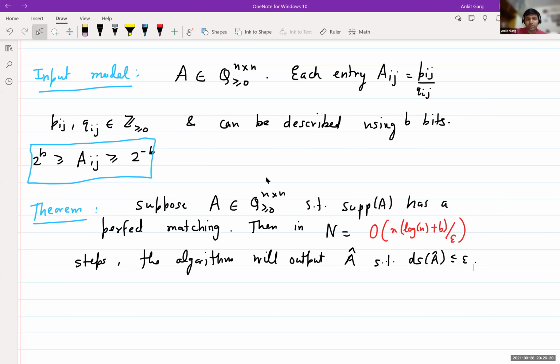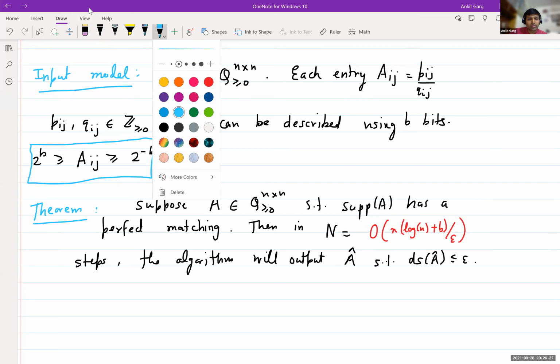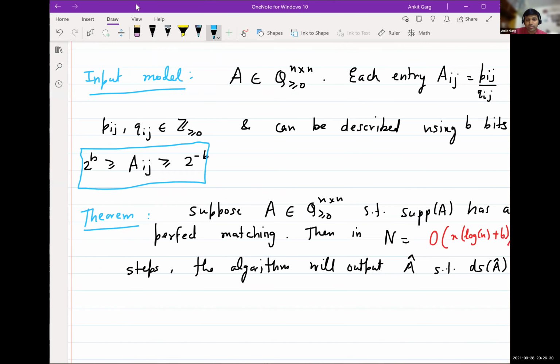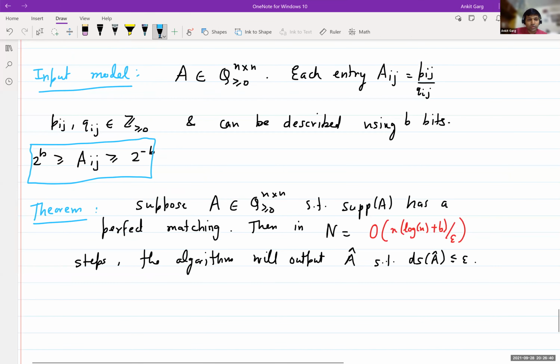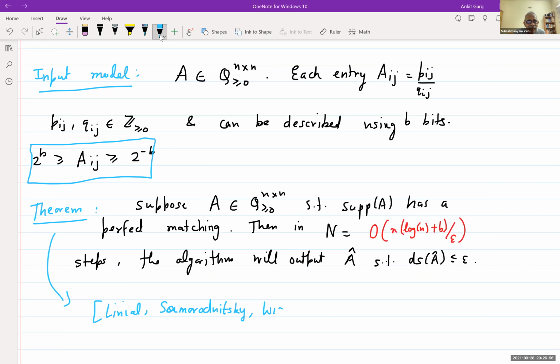This theorem is from a paper of Linial, Samorodnitsky and Wigderson, from 98, and they also have a general version from 2000, the best readable version.